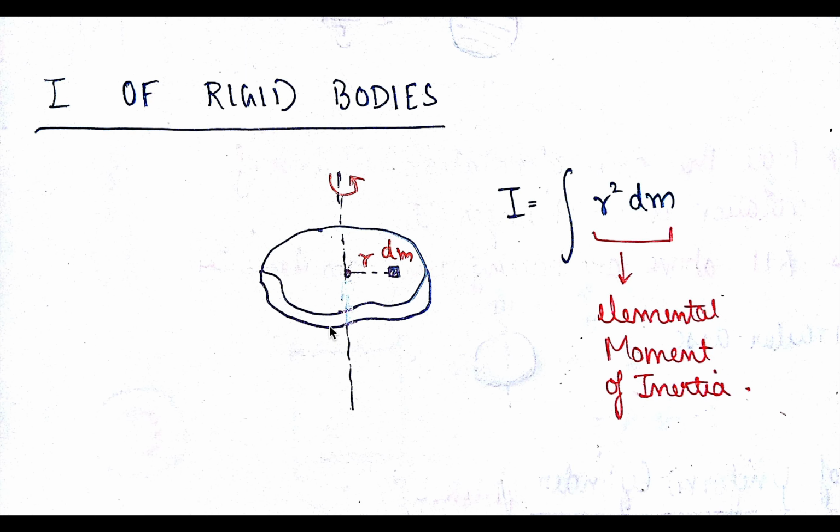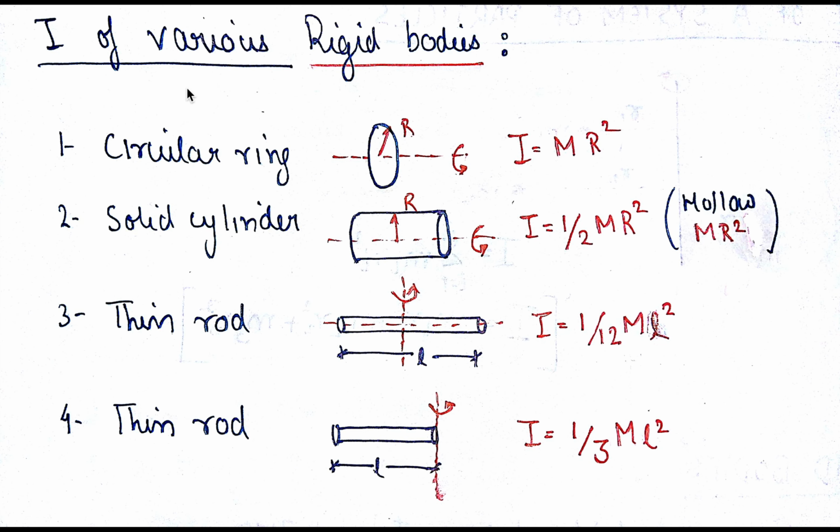If it's something like a ring, then each mass will be at a constant distance capital R, so then we can take it out. But because here the mass is distributed non-uniformly in distance from the axis of rotation, we take this formula. This is also known as the elemental moment of inertia, that is r square dm only. Now let us see the moment of inertia of various common rigid bodies.